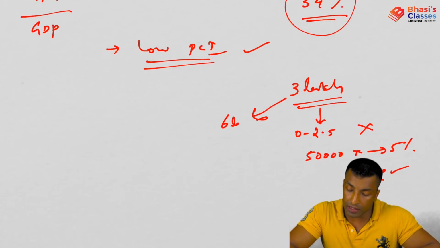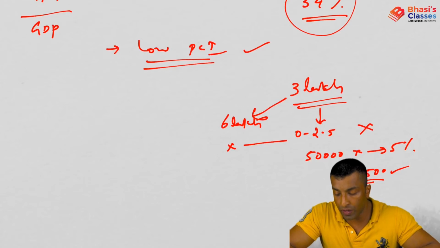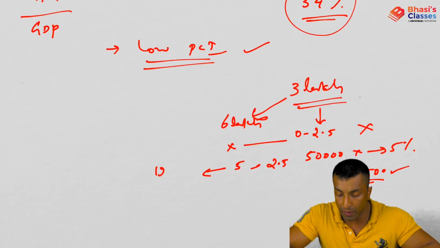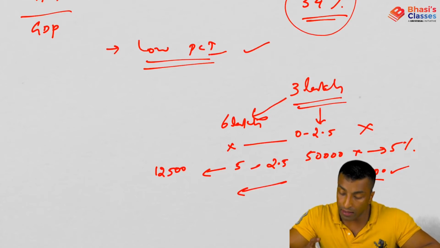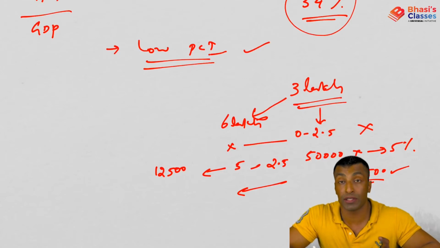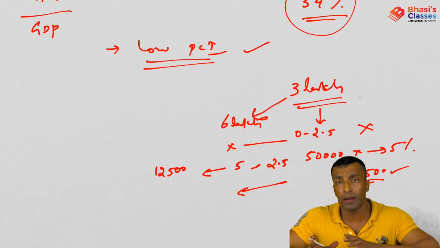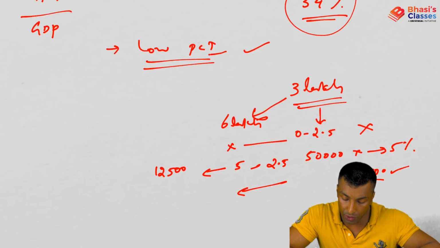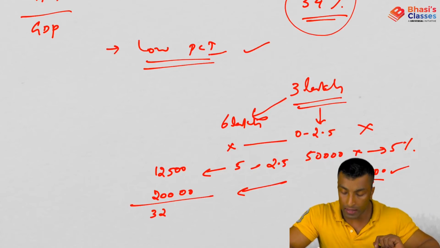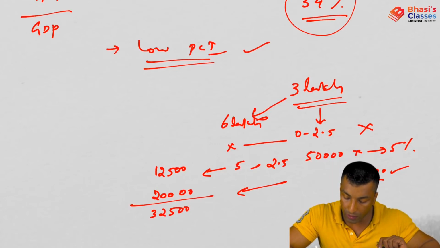Now, if your income is doubled to 6 lakh, then how much do you need to pay? 0 to 2.5, you don't have to pay anything. Next, 2.5 to 5, you need to pay at 5%, so you'll be paying 12,500. And then for 1 lakh, you need to pay at 20%, because 5 to 10 lakh, it is 20%. So you'll be paying around 20,000, right? So you'll be paying 20,000 for that 1 lakh. So the effective burden is going to be 32,500.